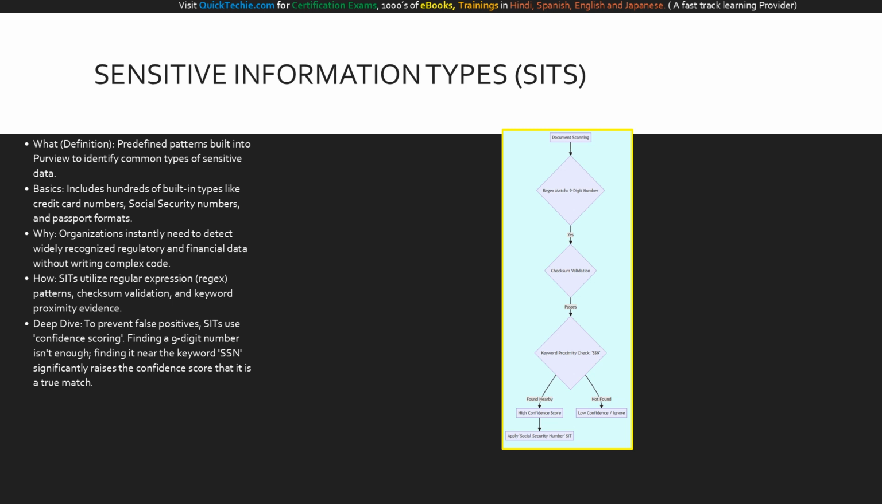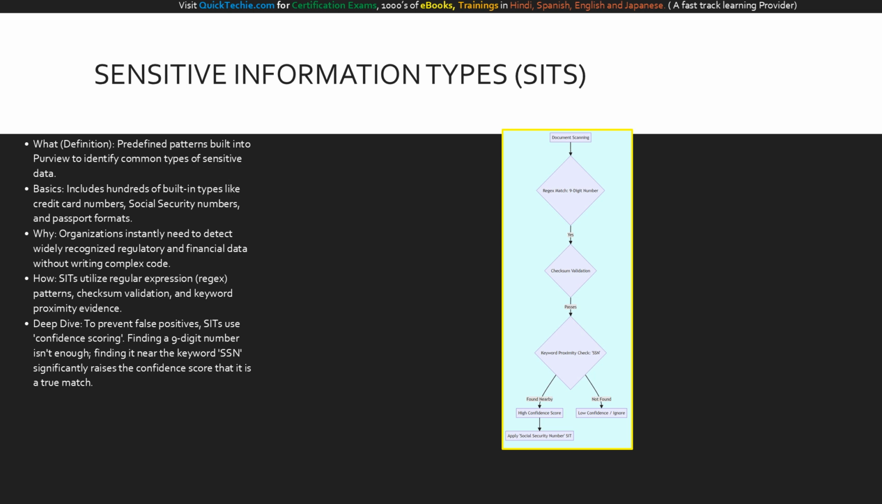If Purview sees a random 9-digit number in a spreadsheet, the confidence score is low because it could be a part number. But if it sees that 9-digit number right next to the keyword SSN, the confidence score skyrockets, triggering the classification. This eliminates alert fatigue caused by false positives. Let's trace how a sensitive information type prevents false positives.